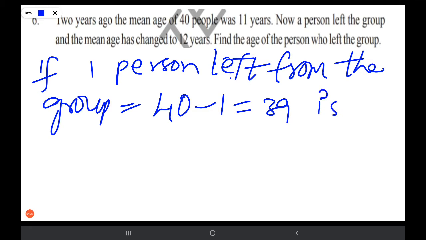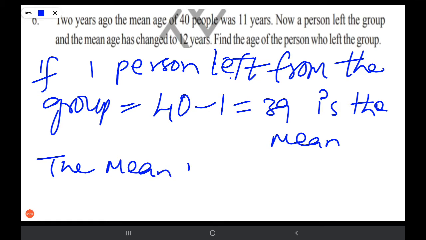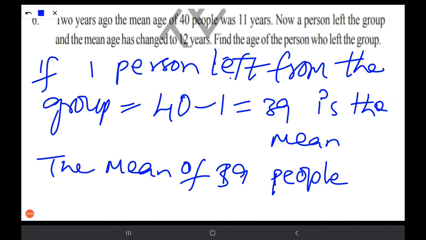Sorry, 39 is not the mean, it is 39 members that are remaining, right? So the mean age of 39 people, what is that? Same.